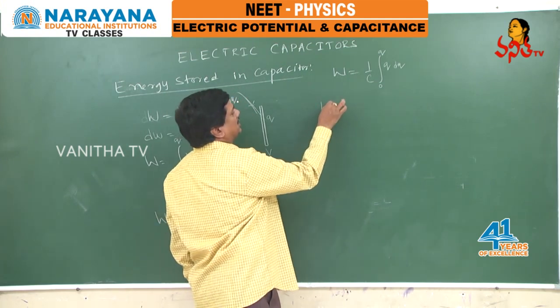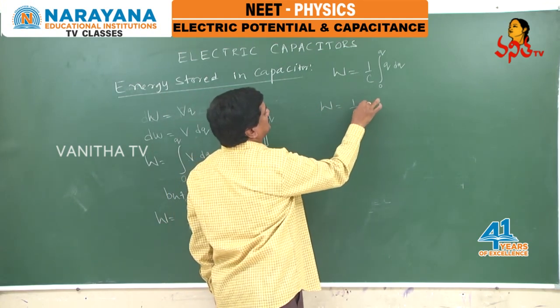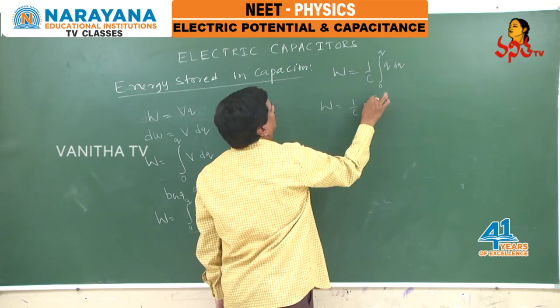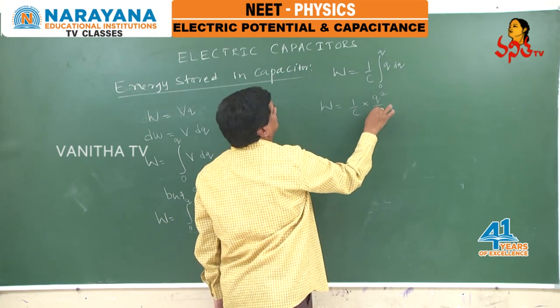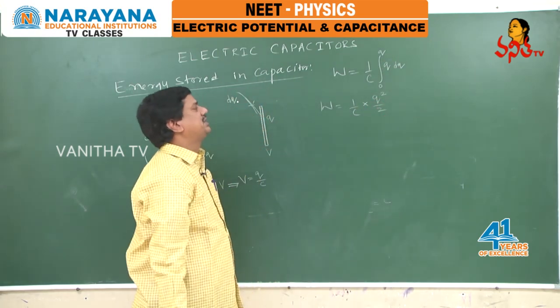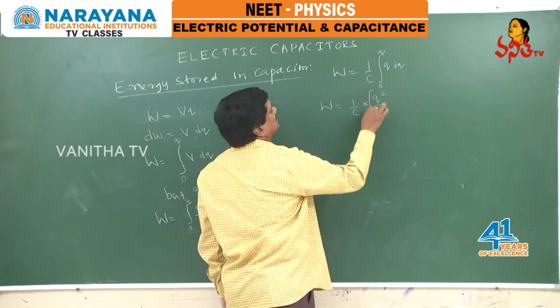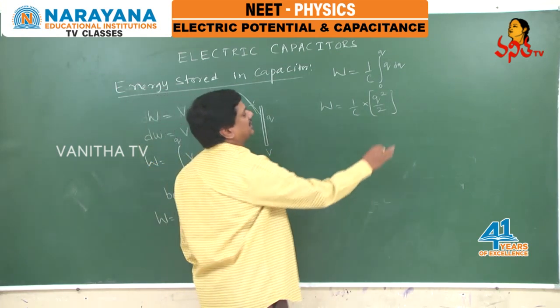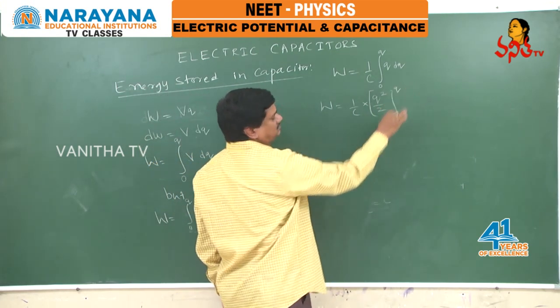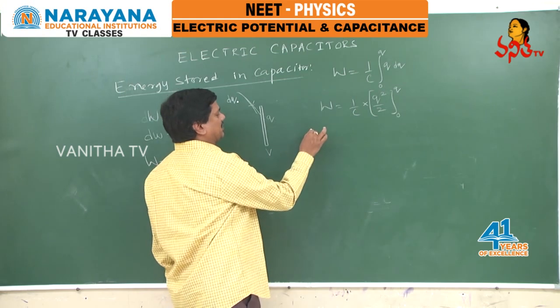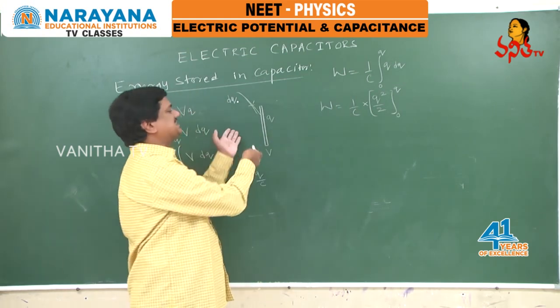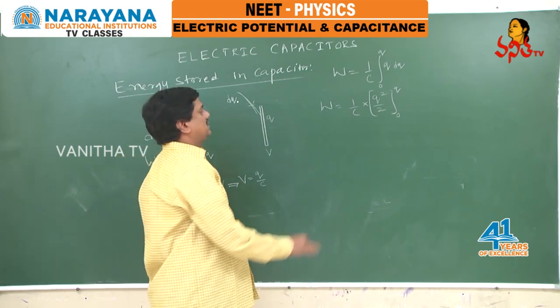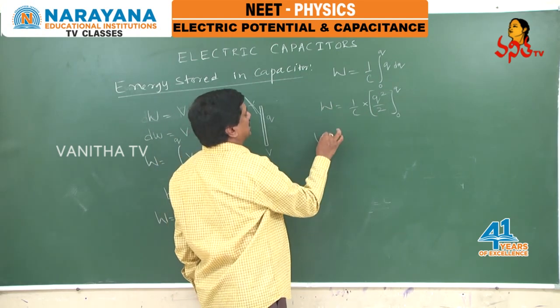So W equals 1 by C into the integral of Q dQ. All of you know that this integration becomes Q square by 2, with the limits of integration from 0 to Q. After applying the limits, the work done against this electrostatic force is stored as electrostatic potential energy.